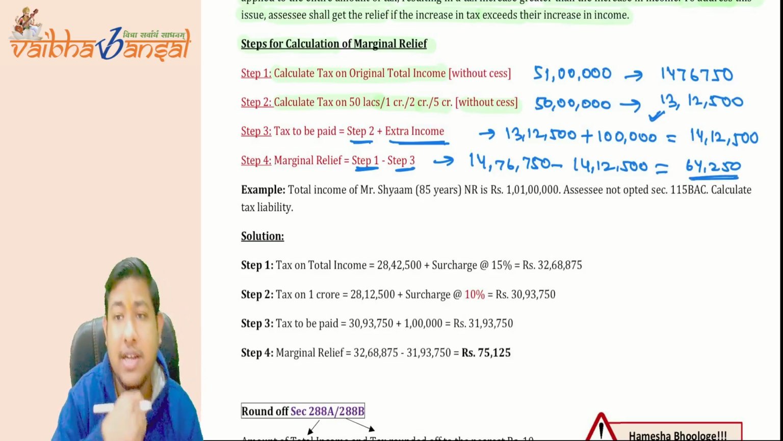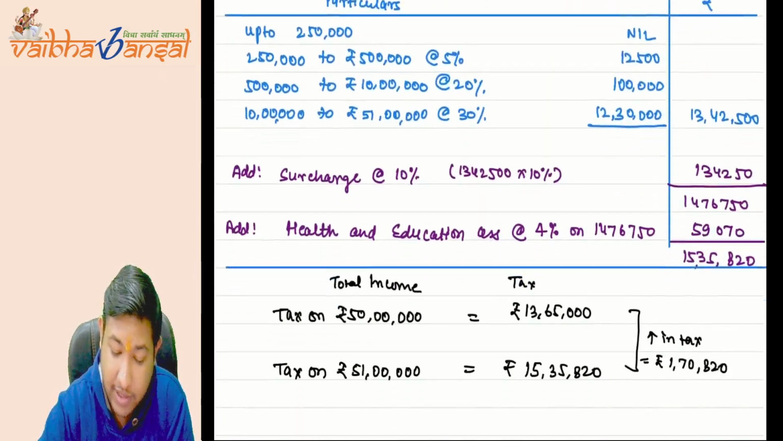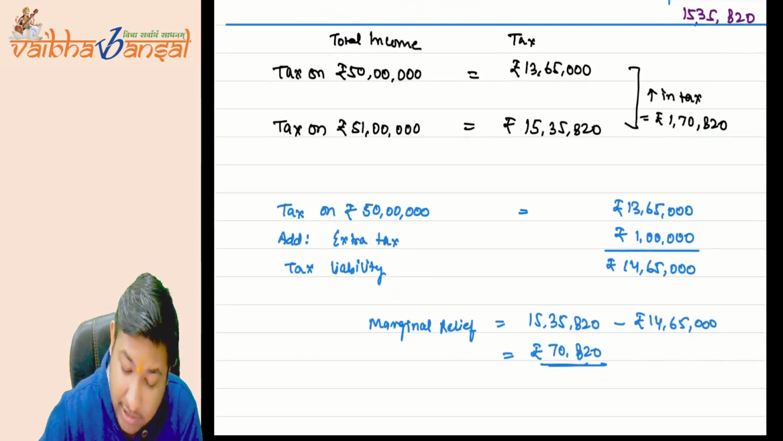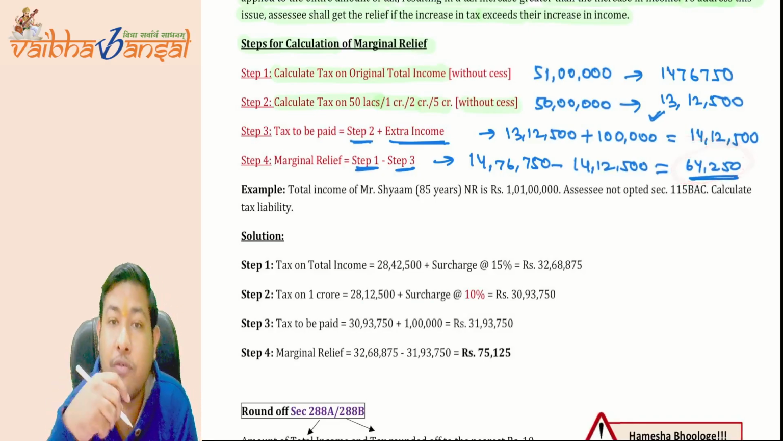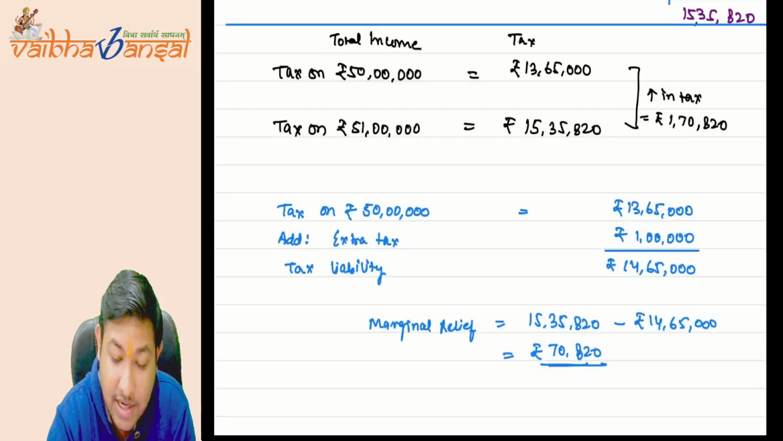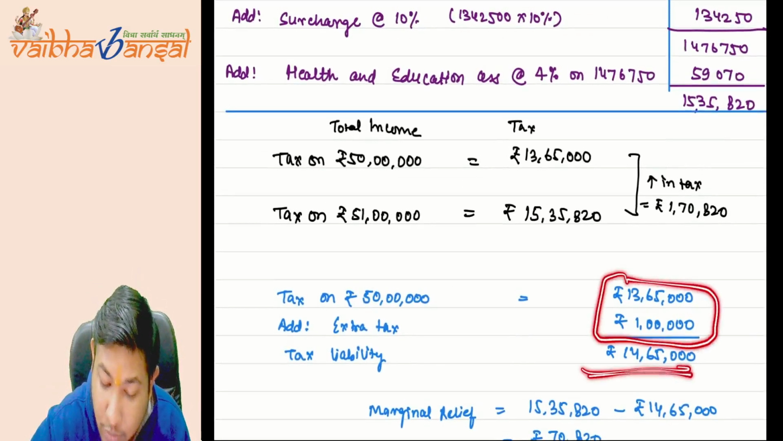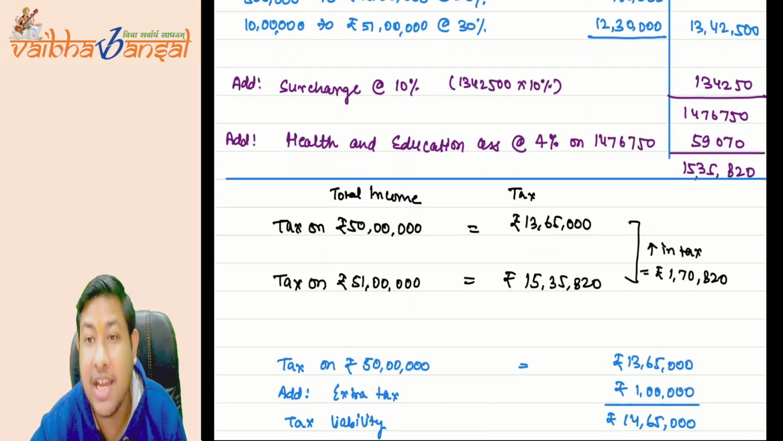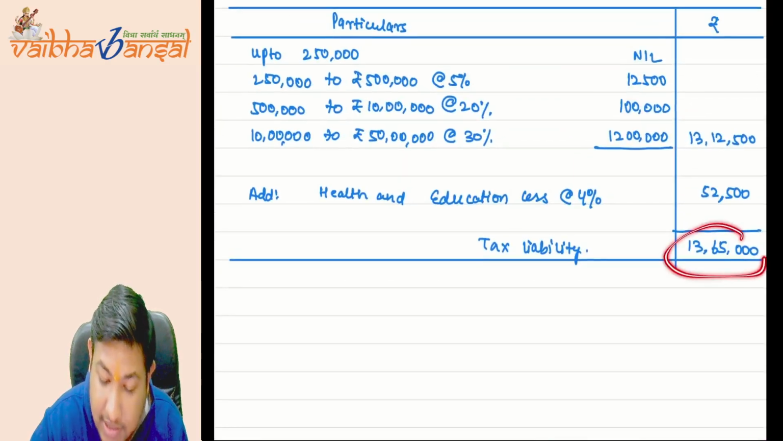Why is it different, sir? It is 64,250, and you said it is the difference. You calculated the amount of 7820, but here it comes with the formula 64,250, because we have taken both the figures including cess. Okay, that is why there is a difference.